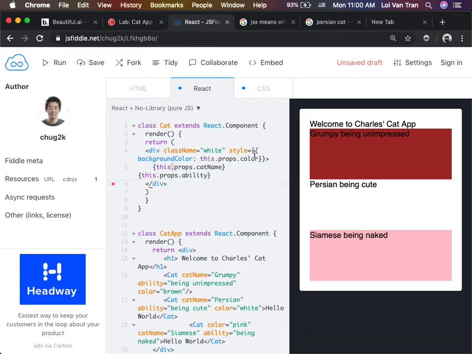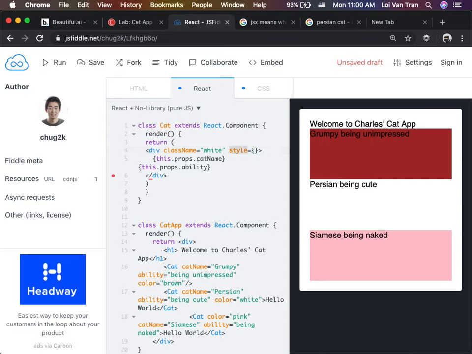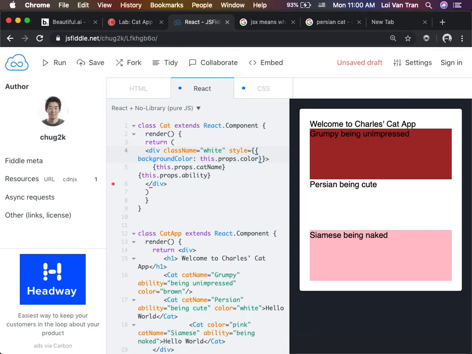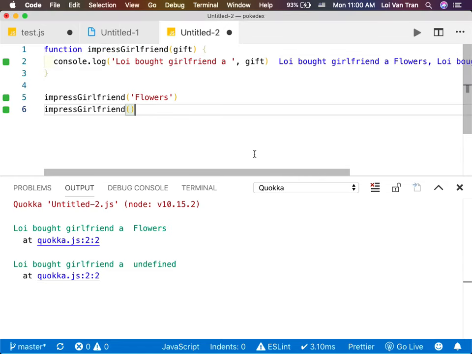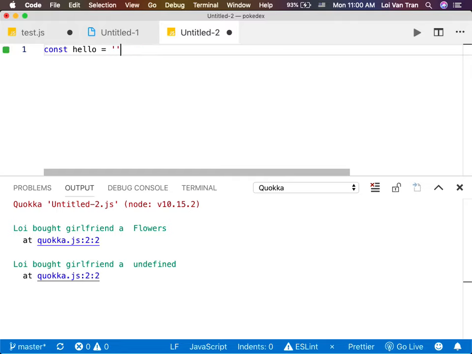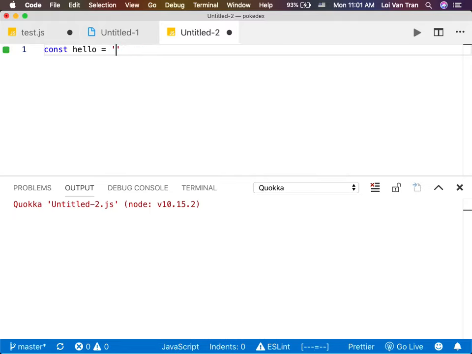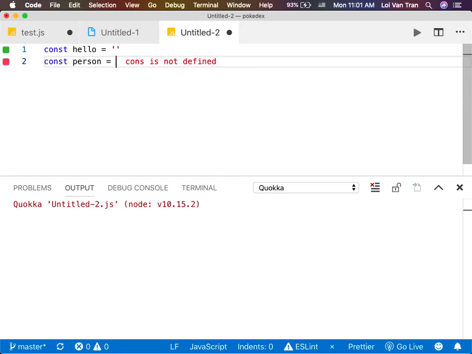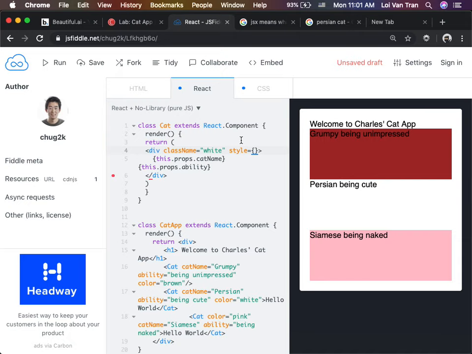Right now, this is an attribute. The value of the style attribute is an object. Yes, exactly, it's an object. We have to put objects in brackets. What is const hello equals this? What is hello? Const person is, what is person? Exactly. So the value of the style attribute within React is an object.